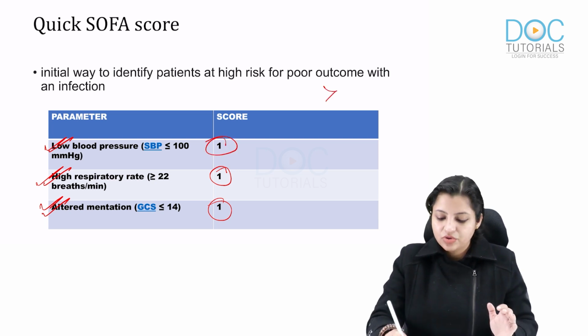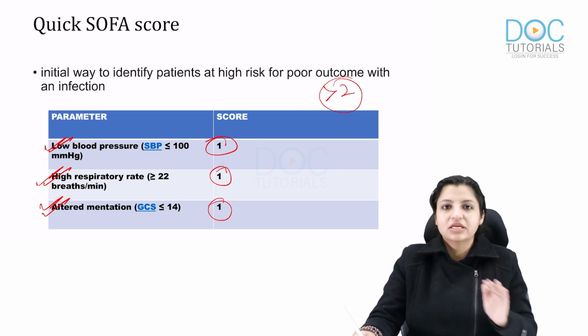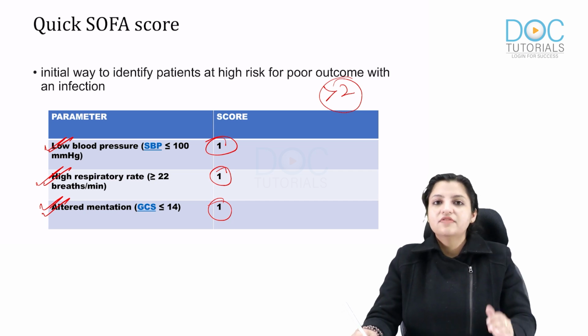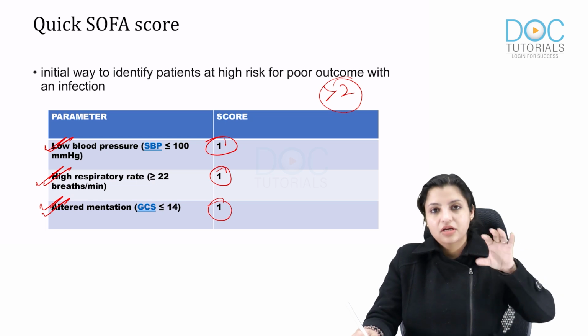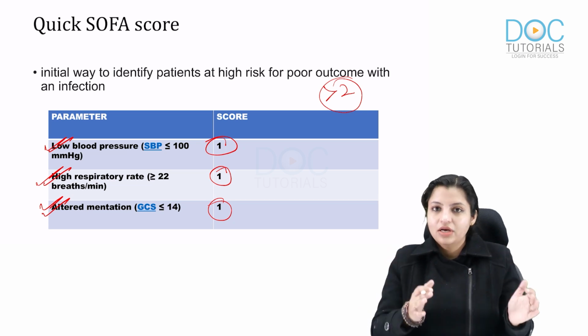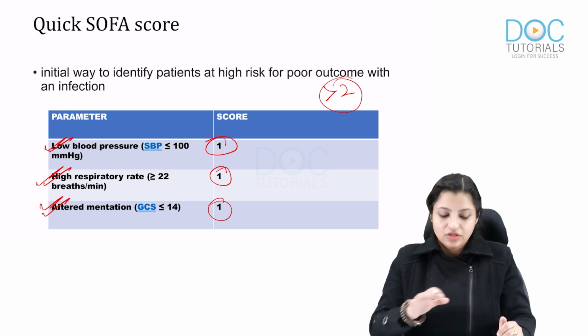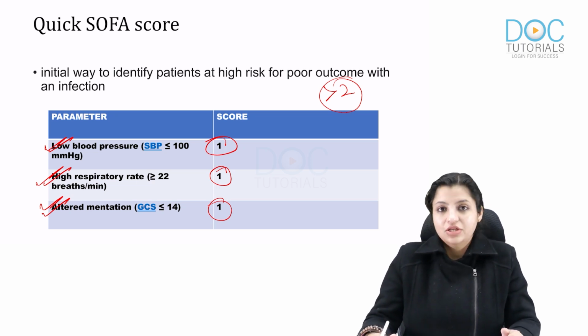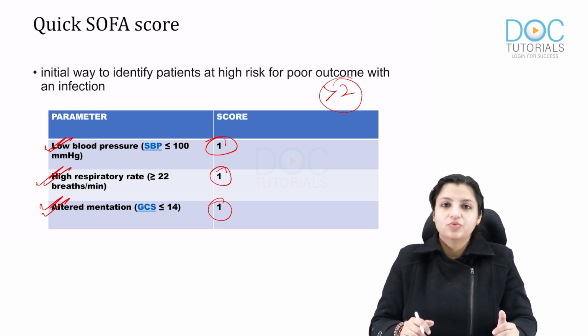So if any person has a score of 2 or more, this means this person has organ dysfunction. Remember, we give 1 score for each: CNS, altered mental status; respiratory rate, if it is high; and blood pressure, if it is low. Then 1, 1, 1, and this is 3. And if your score is 2 or more, that means organ dysfunction is present. That is what is called the quick SOFA score, to quickly assess organ dysfunction, the development of sepsis in people, and also to assess more mortality.